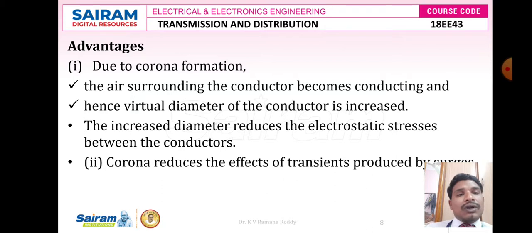Whenever the virtual diameter of the conductor increases, the electrostatic stresses are less, thereby the damaging effect on the transmission line and its associated equipment should be less. Otherwise there is damage to insulators and the associated transmission system equipment.